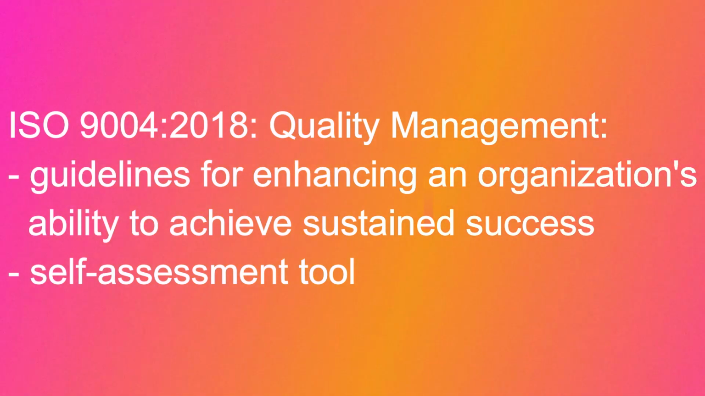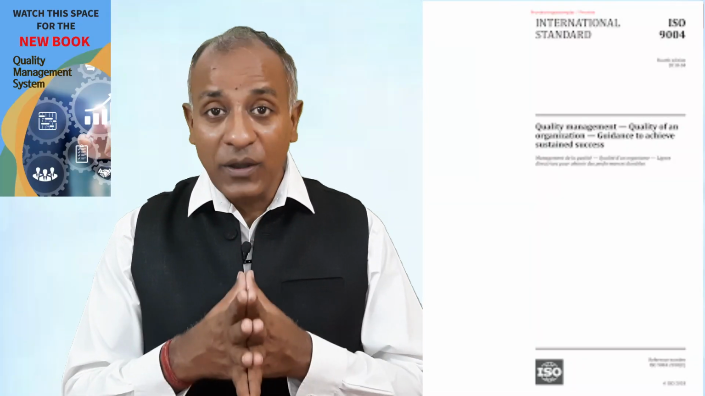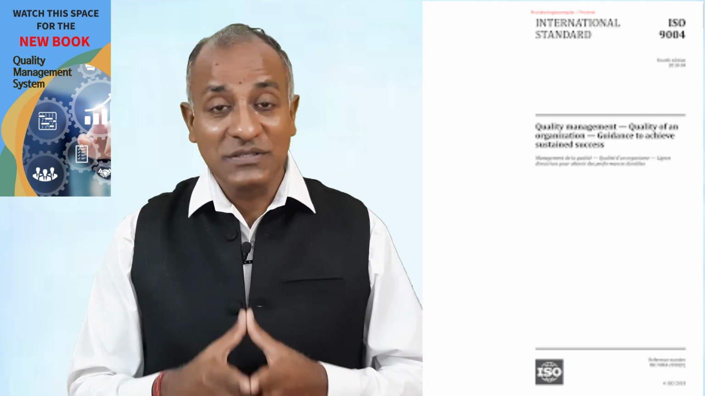We all know that these days we are talking about sustainable development. When we talk about sustainable development, it's not only about the environment. There are many things including that. That also includes the quality management system of any organization. So 9004 is talking about that, and it's also talking about an assessment tool which can help an organization to see their maturity with respect to the management system.